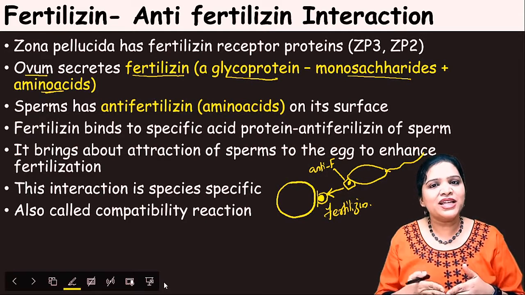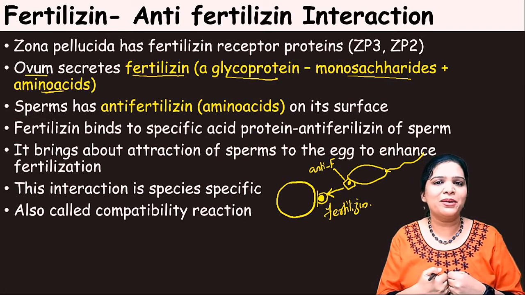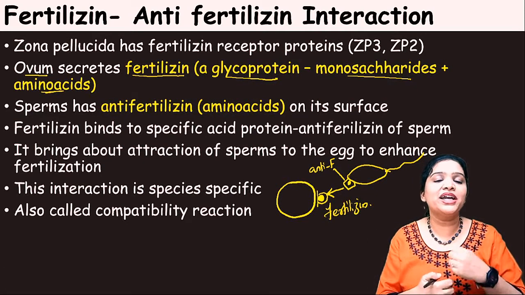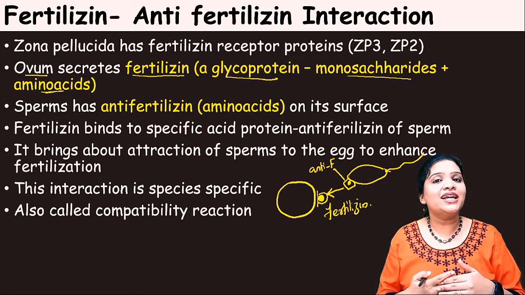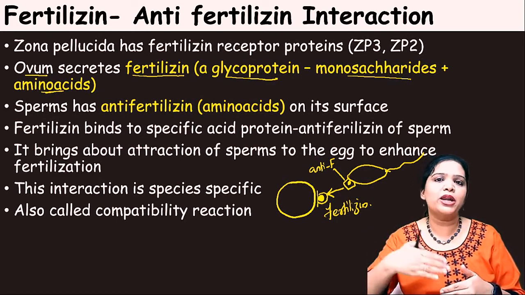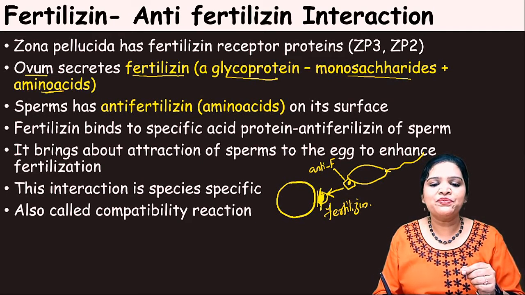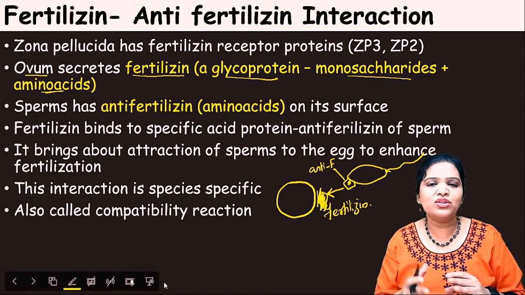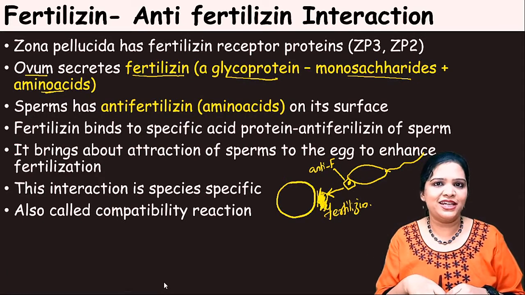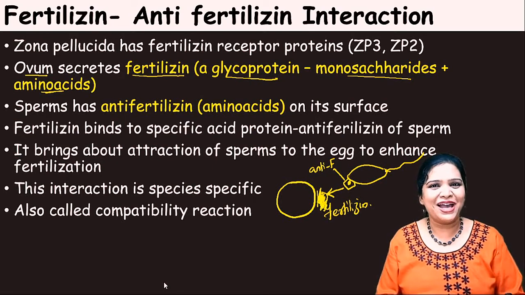Okay. So that's why once one sperm enters the zona pellucida and touches it, it alters its structure. The fertilization membrane develops. That's why the second sperm is not able to enter. Particularly, this fertilizin shape gets detached so that the next sperm cannot enter inside. The lock and key mechanism is exactly what happens here.